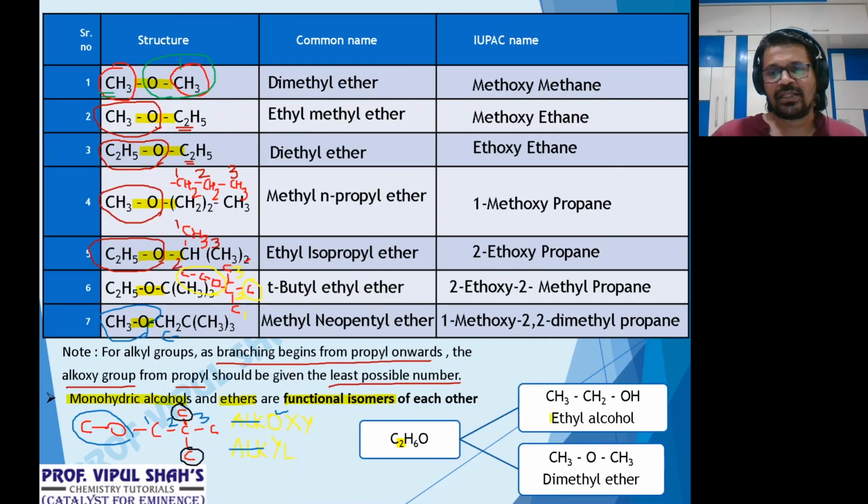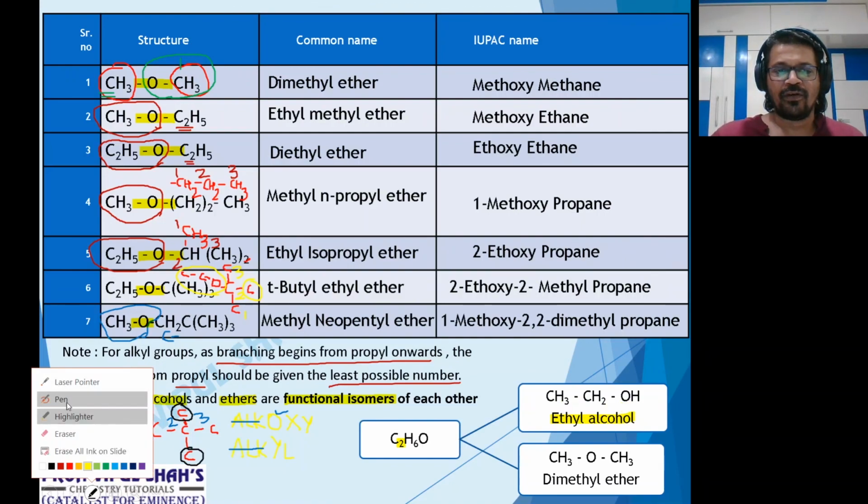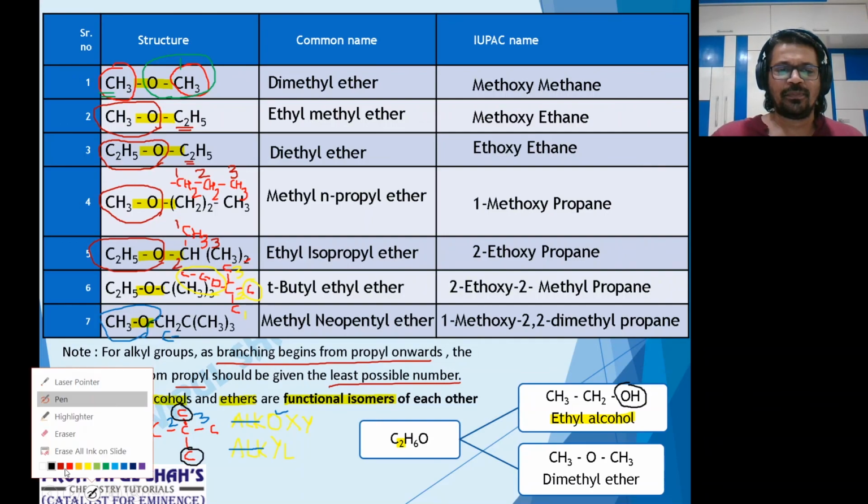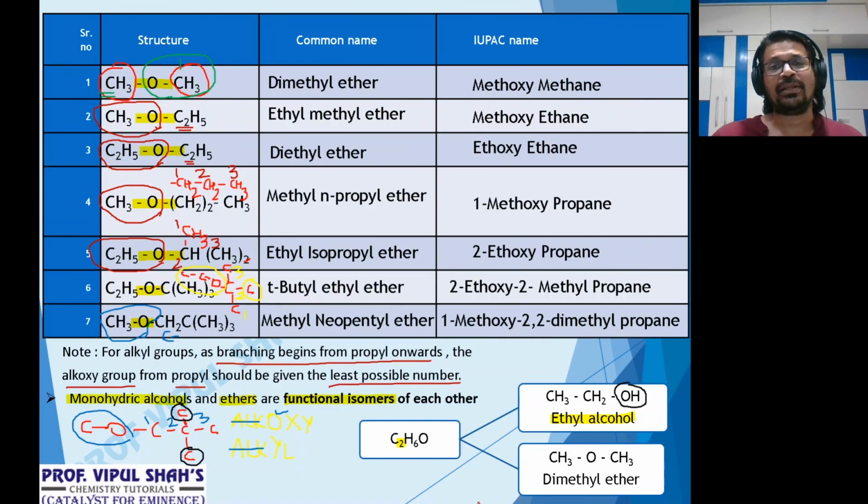One is ethyl alcohol, CH3CH2OH. If you see, it satisfies C2, H6 and 1 O. Here who's the functional group? If I have to compare, the functional group is OH. That's alcohol. And the second one, C2H6O, is the part what we just now did. That's nothing but dimethyl ether. Here the functional group is the C-O-C linkage, oxygen bonded to 2 carbons. So same molecular formula, but different functional groups. In alcohols it's OH, in ether it's oxygen there.